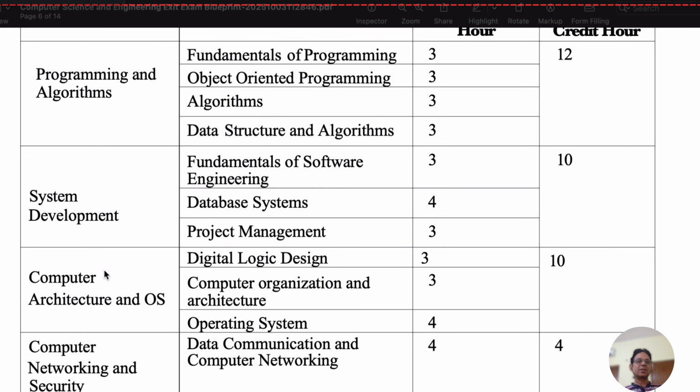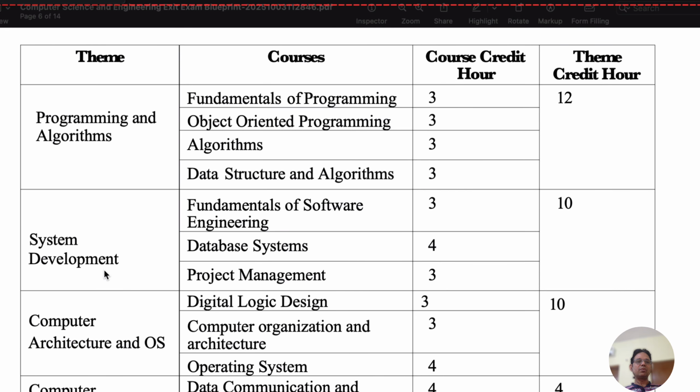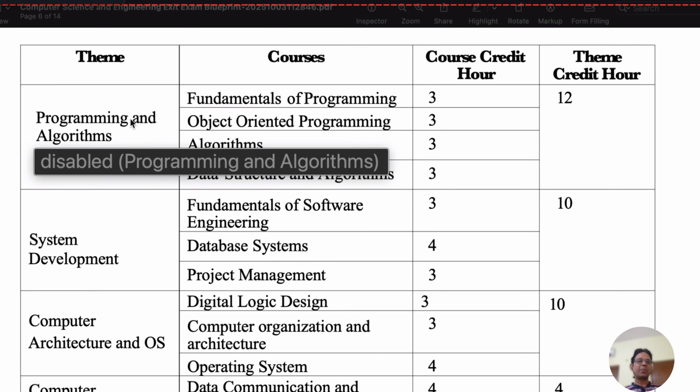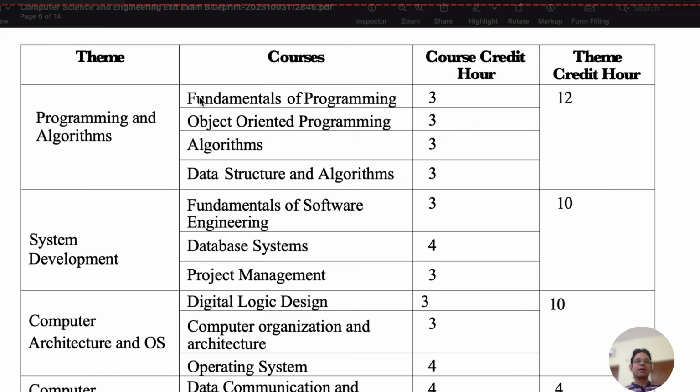Based on these themes, students will learn different courses in the BSc program. So based on the themes, different courses are given here. These different courses according to theme are highlighted. For example, we can see here the programming and algorithms courses. It will cover fundamentals of programming, object oriented programming, algorithms, data structure and algorithms. So it will come into theme 1.